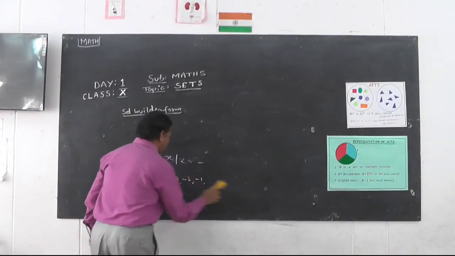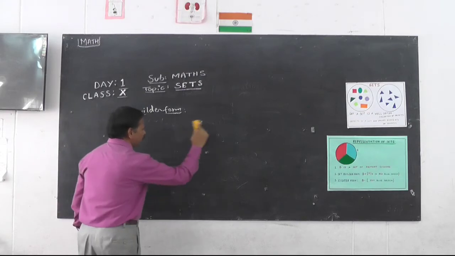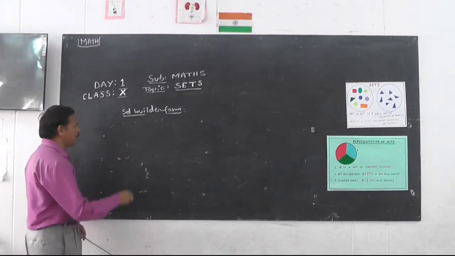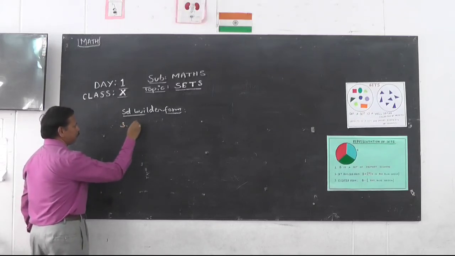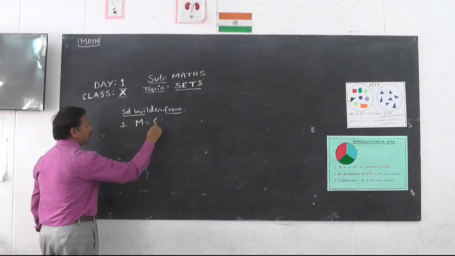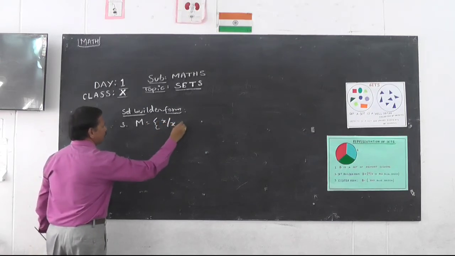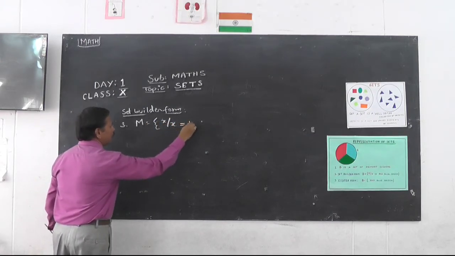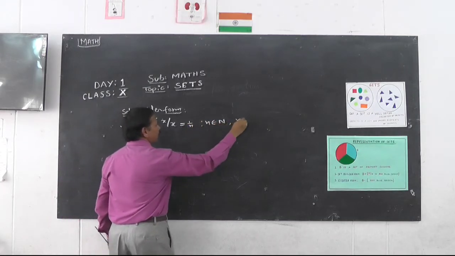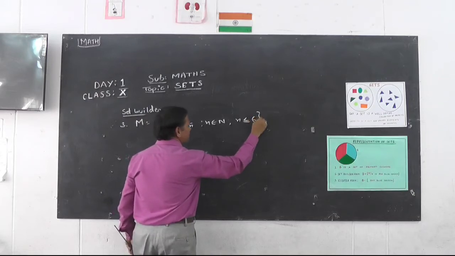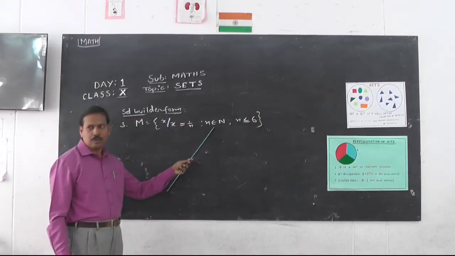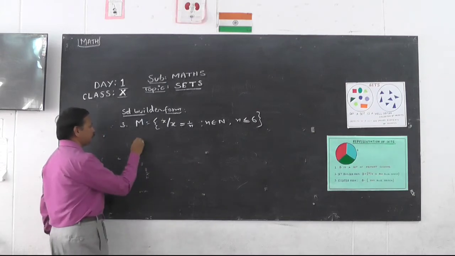So we go to more examples on set builder form. Normally children find it very difficult to convert set builder form to roster form. Let us go for some more examples. X such that X is equal to 1 by n, n belongs to natural numbers and n is less than or equal to 6. So this is in the set builder form. How to convert this into roster form? Let us see.